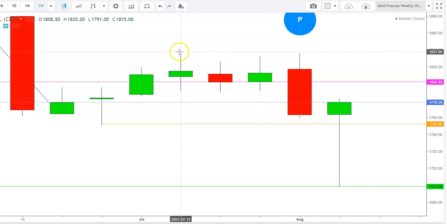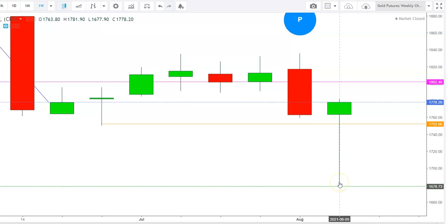Here you can see how the gold futures were constantly facing stiff resistance since July 12th and finally faced stiff resistance during the last week at the same levels, which resulted in a sharp downward move in gold futures during the last week, but consequently we have found a strong reversal in gold.